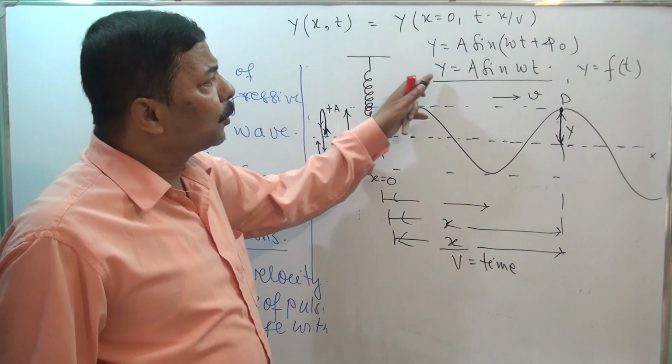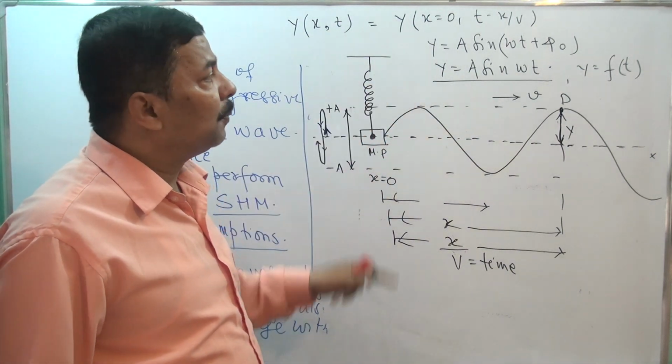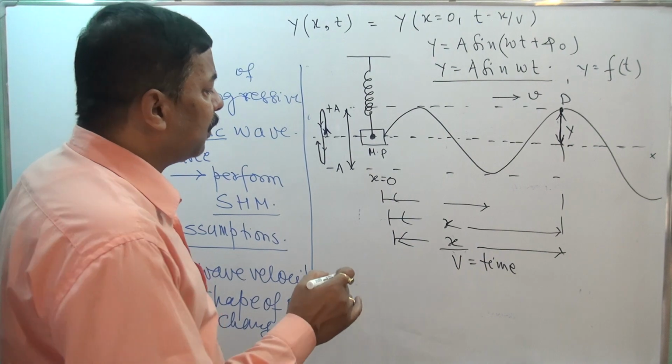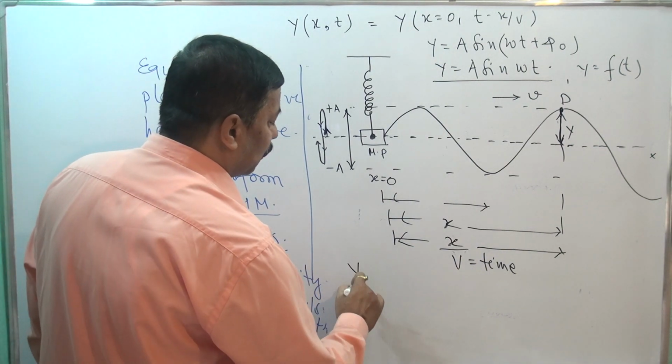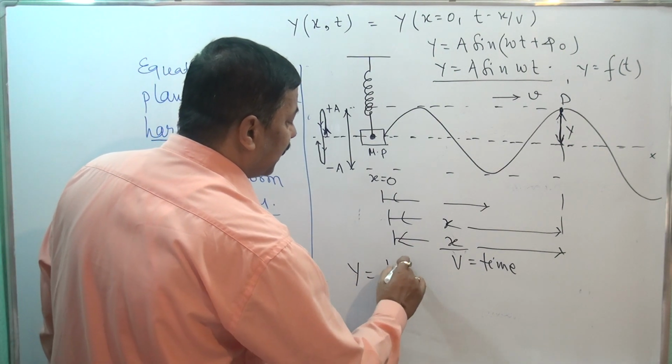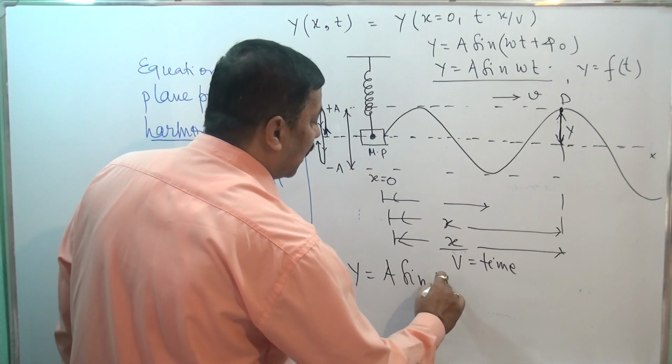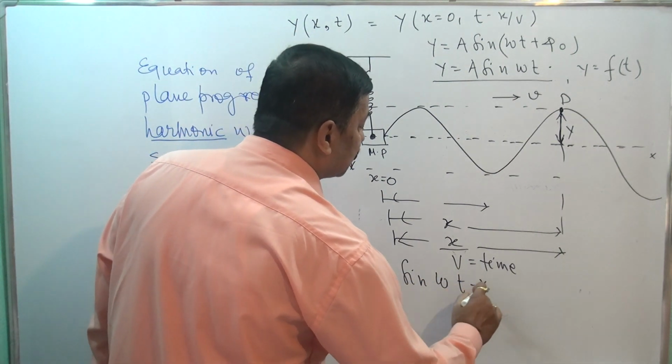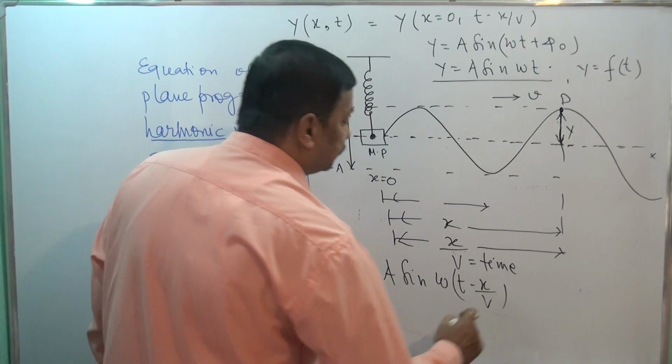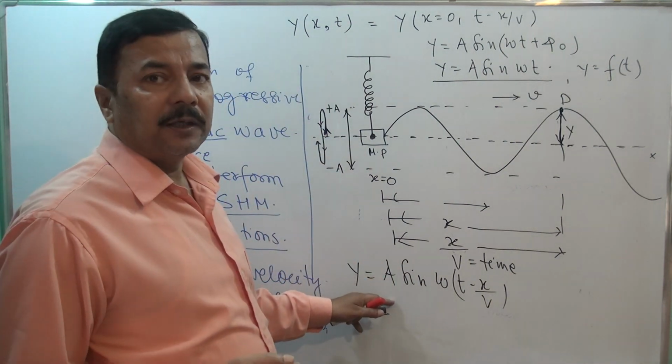So in this equation we will keep this value and we get the equation of wave: y equals a sin omega (t minus x by v). Now this is the displacement of which particle?